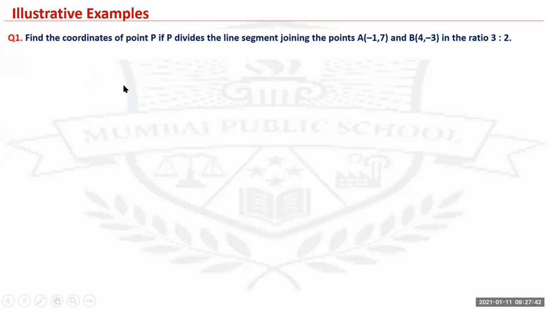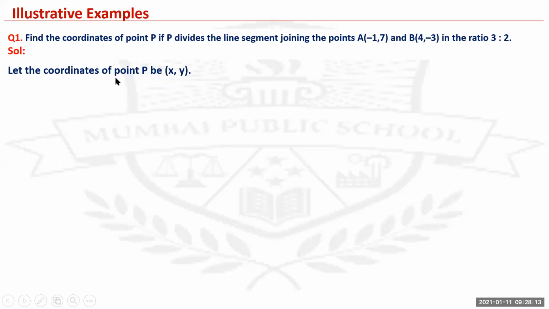Find the coordinates of point P if P divides the line segment joining points A (-1, 7) and B (4, -3) in the ratio 3:2. Now, which formula are you going to apply here? Check that you have to understand first which formula you have to apply. Here, as it is given in the ratio, you're going to apply the section formula.